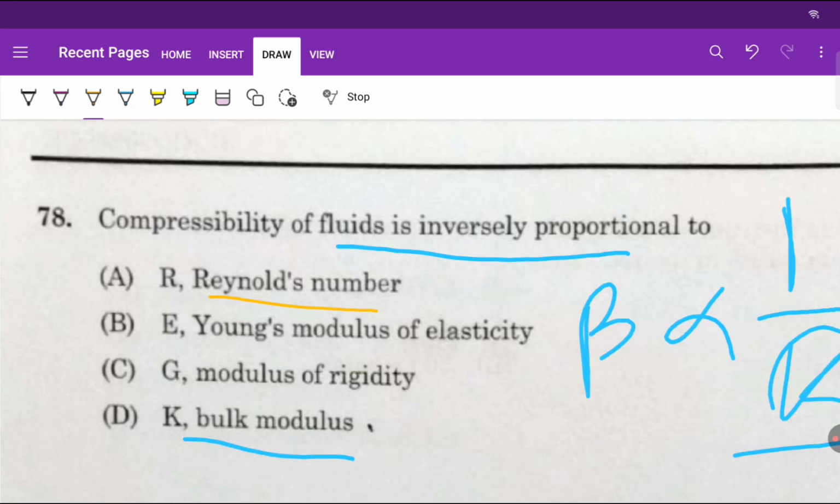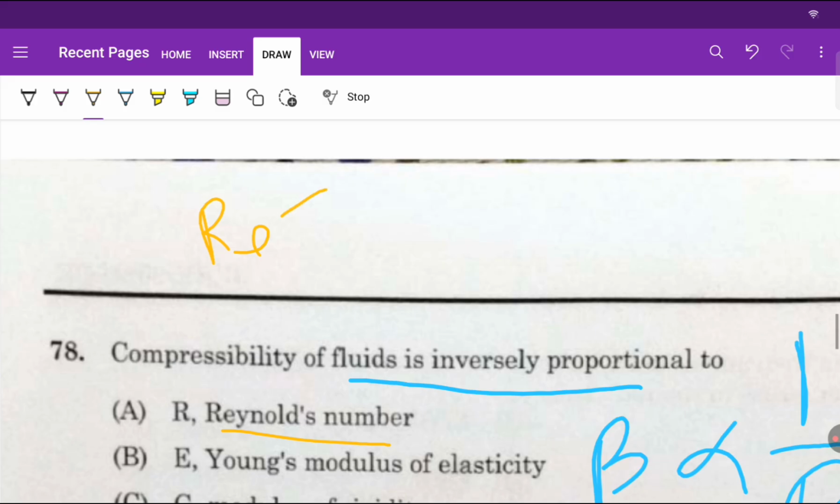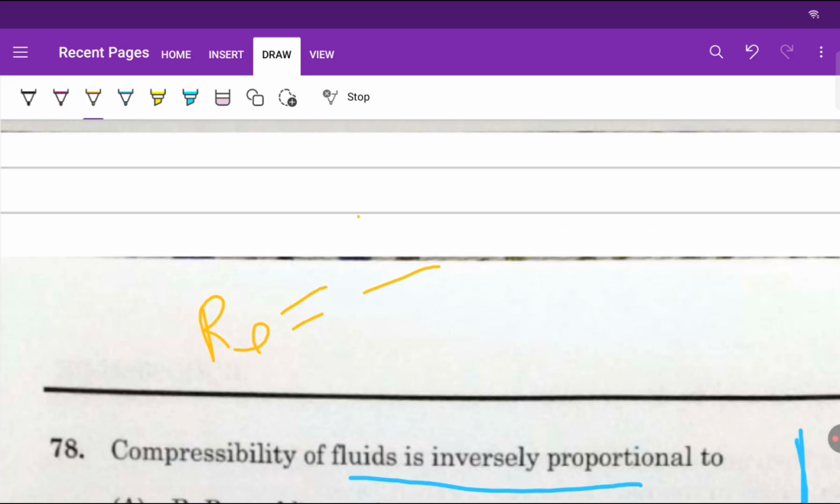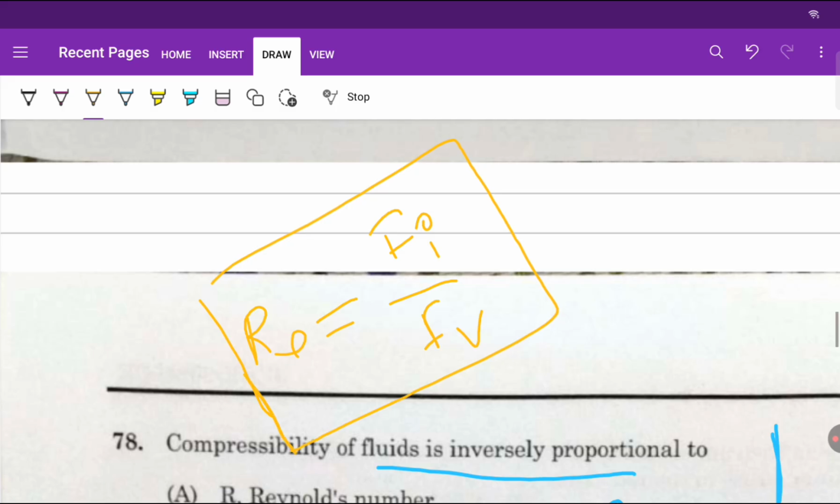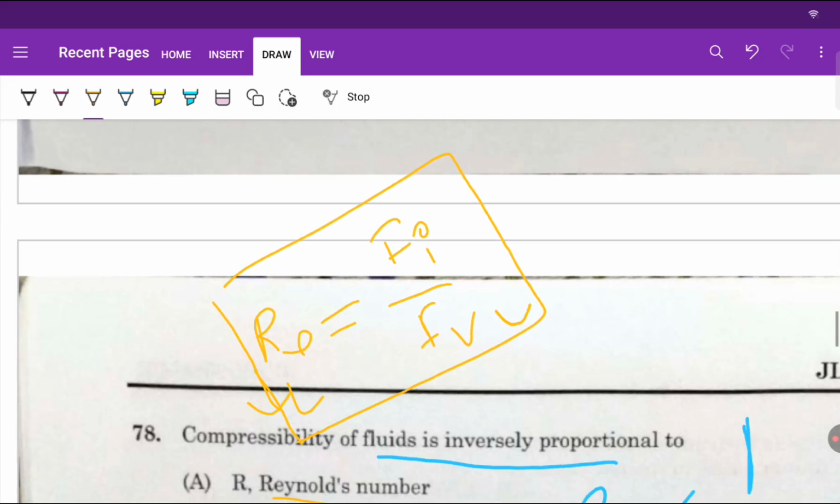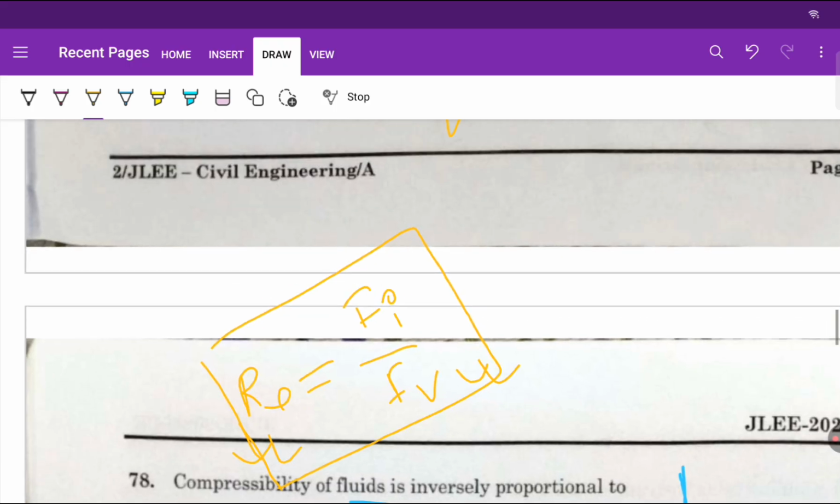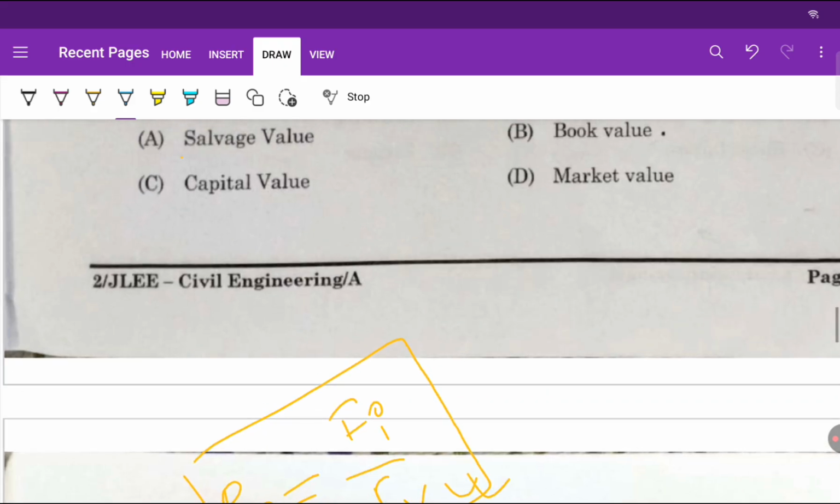Okay, now here Reynolds number. What is Reynolds number? Reynolds number is denoted by Re, right? It is equal to inertia force upon viscous force, right? Remember it. Reynolds number is equal to inertia force upon viscous force. In Reynolds number, inertia is dominant. Okay. For laminar flow and turbulent flow.